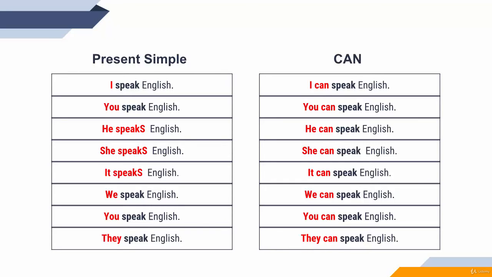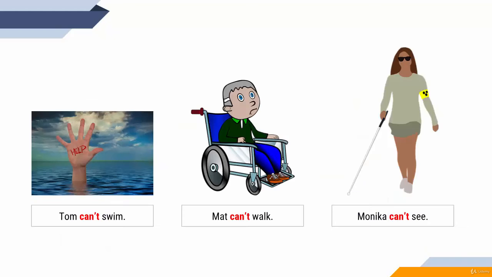You can't say she can speaks. No, you have a modal verb. After a modal verb, the only thing you need is the infinitive. Remember, infinitive. So, I can speak, you can speak, he, she can speak, it can speak, I don't know how, we, you, they can speak. That's it. It's pretty easy, in fact. You just need the modal verb and the basic form of the verb, the infinitive.